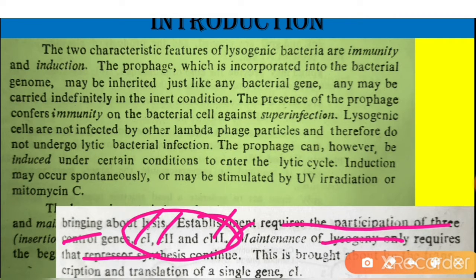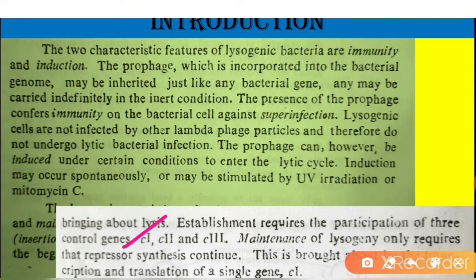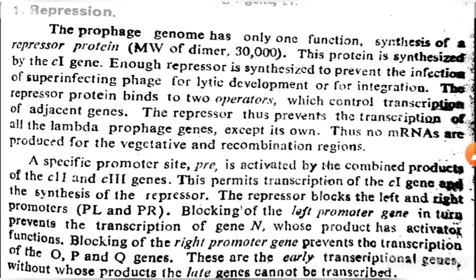This is brought about by the transcription and translation of a single gene, that is CI. So this is all about the introduction to the lysogenic cycle.